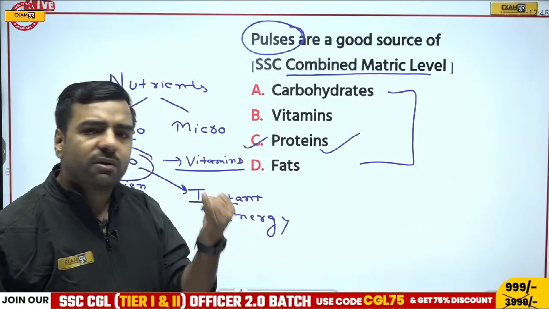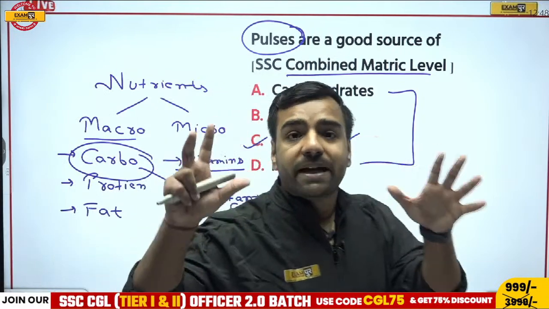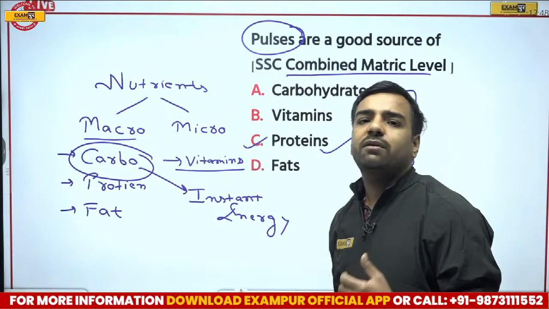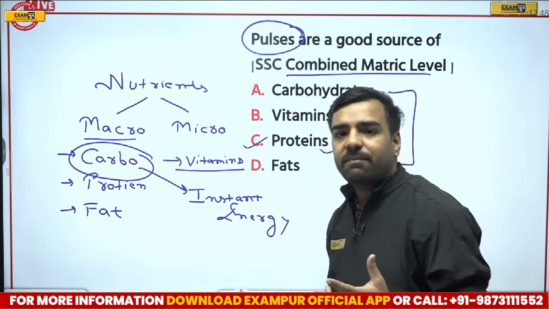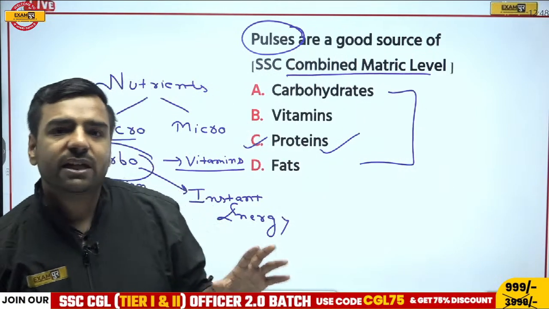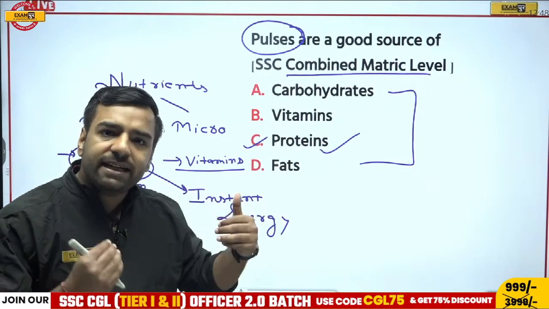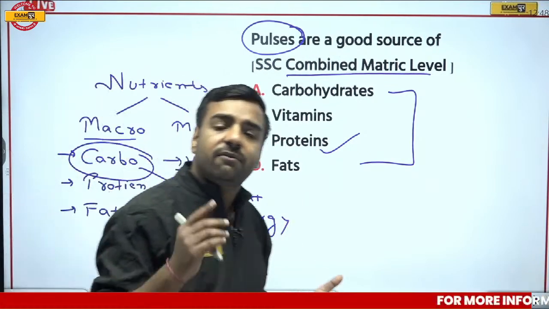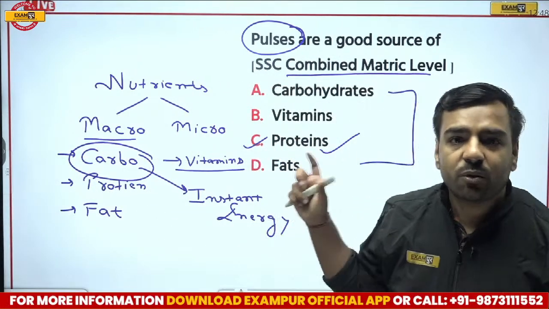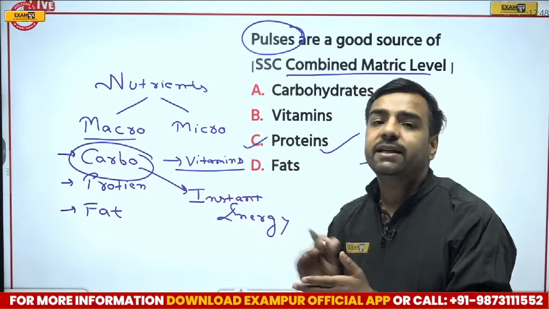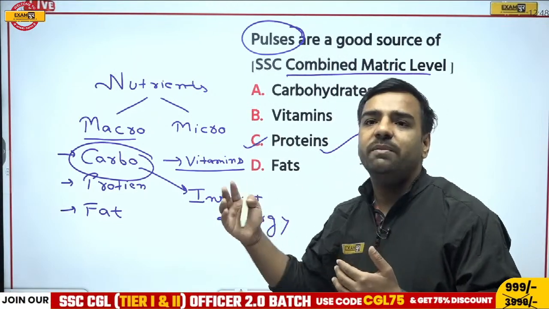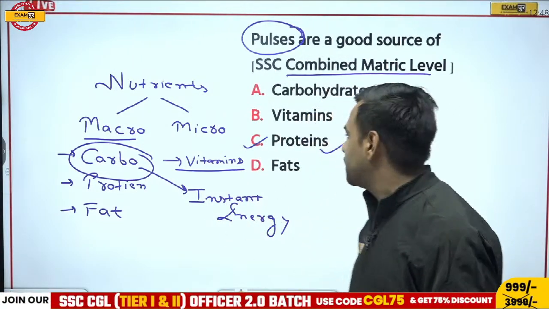For example, if I talk about vitamin A, I've already told you, it is for the betterment of your eyes. If I talk about vitamin C, where will it be helping? It prevents bleeding and those kinds of issues. Vitamin D will keep your bones strong. Vitamin E will prevent you from aging. So in this manner, all these questions are important.